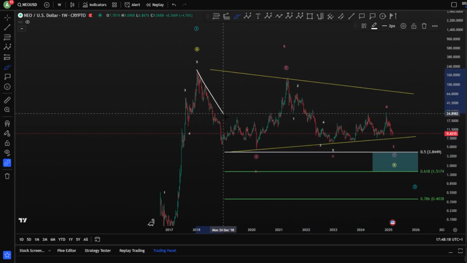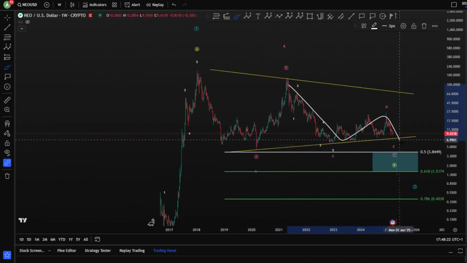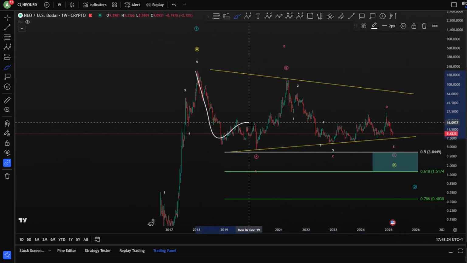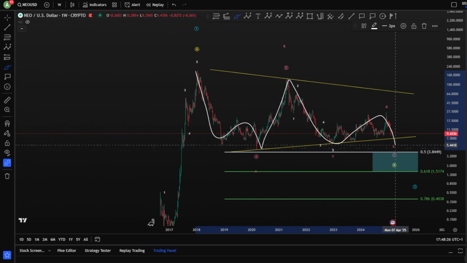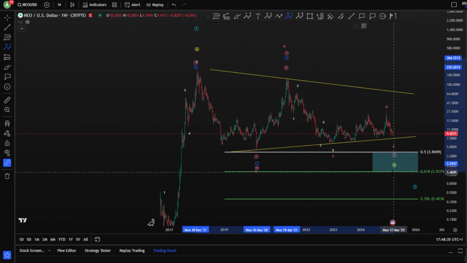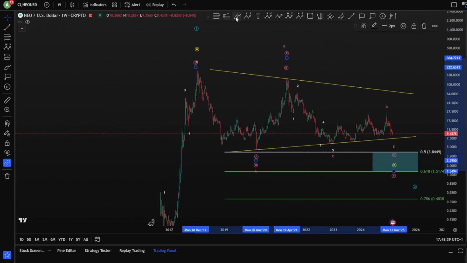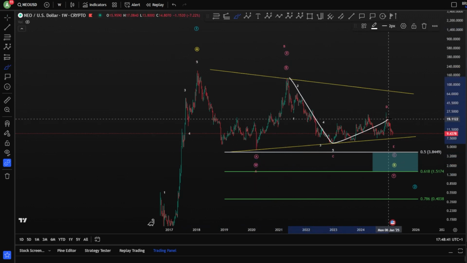Don't forget the other scenario can be a WXY. This is your wave A, B, and a C toward the downside as well. W, X, and a Y. So this is also a scenario that should be given here. We need to think about this as well. Meaning with your wave Y, you are in a zigzag, A, B, and a C.